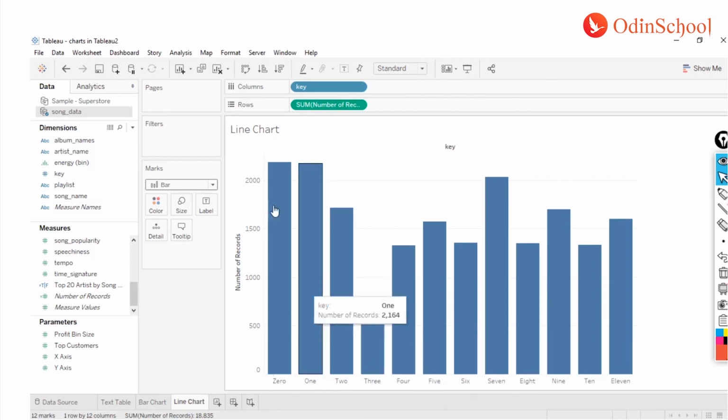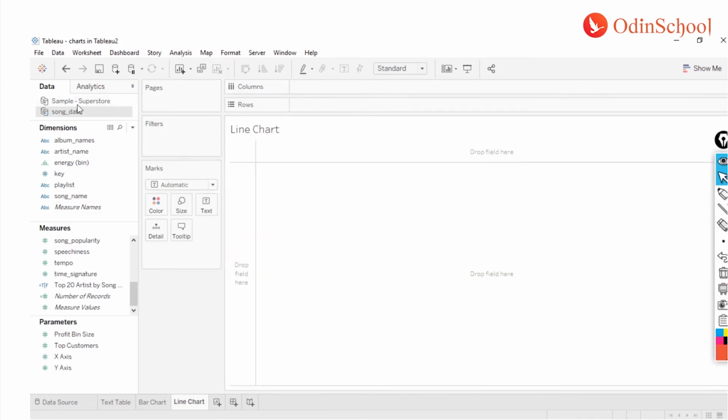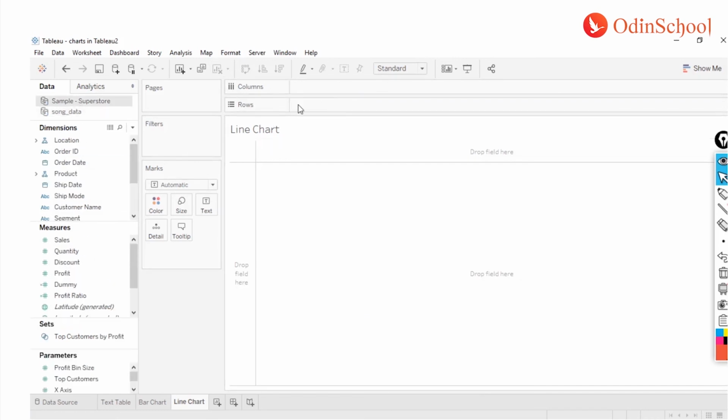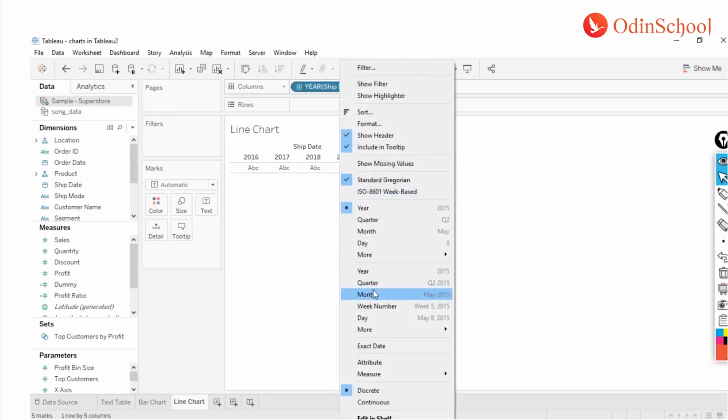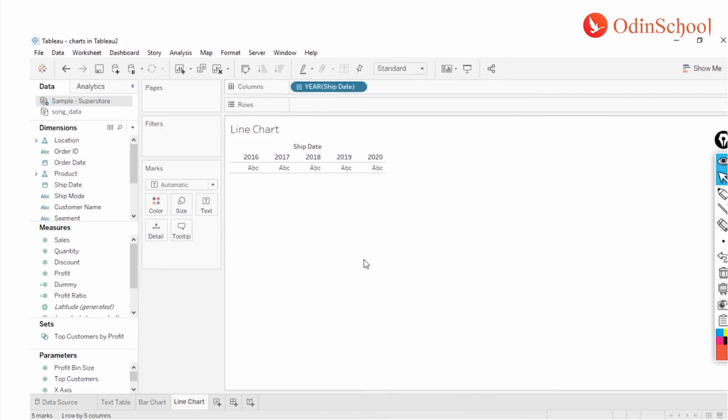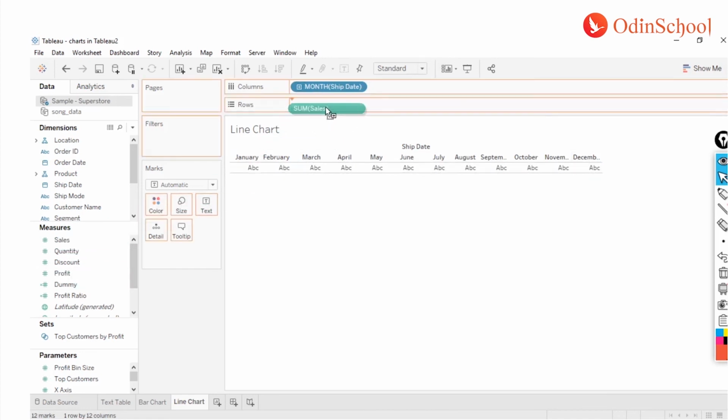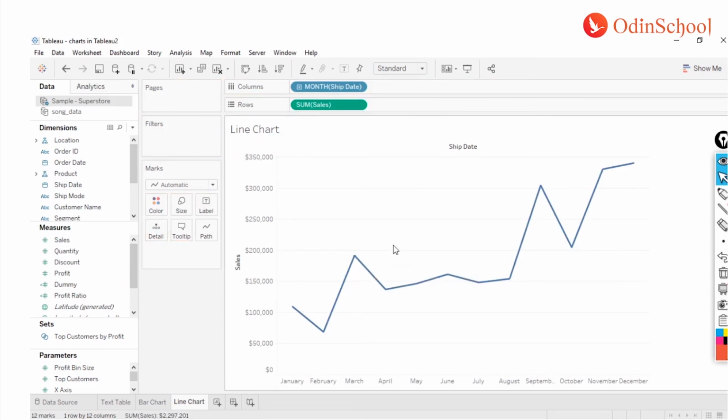What's a better way to do that? The better way is to have it as a date value. Now if I drag and drop any of the date values over here, you'll see I get the dates over here. Now we can play a lot with the dates. I'm just going to skip all that introduction. We have data for Jan through December, and now if I get any of the columns over here, you see I got the date column.